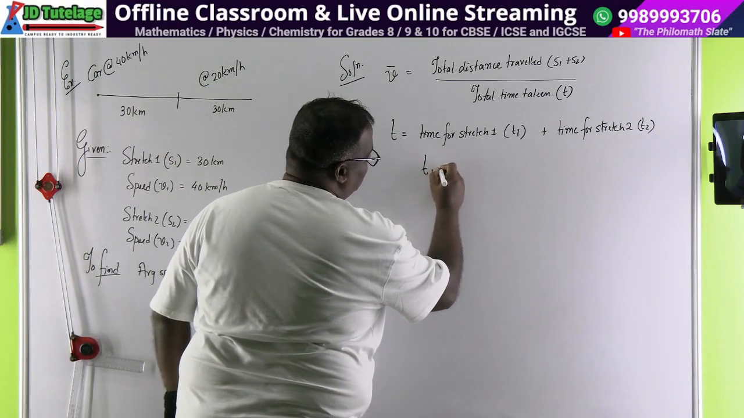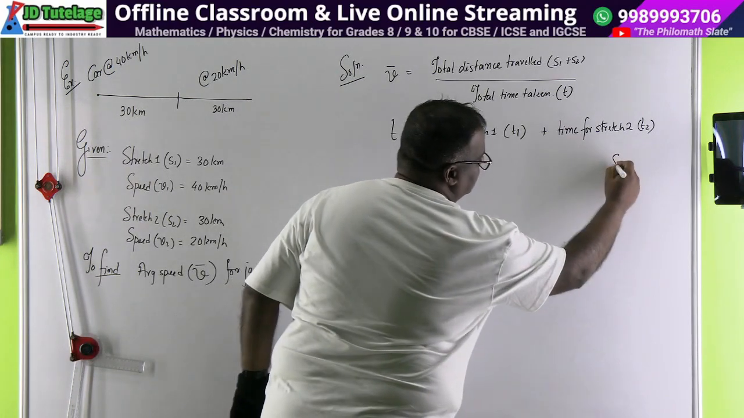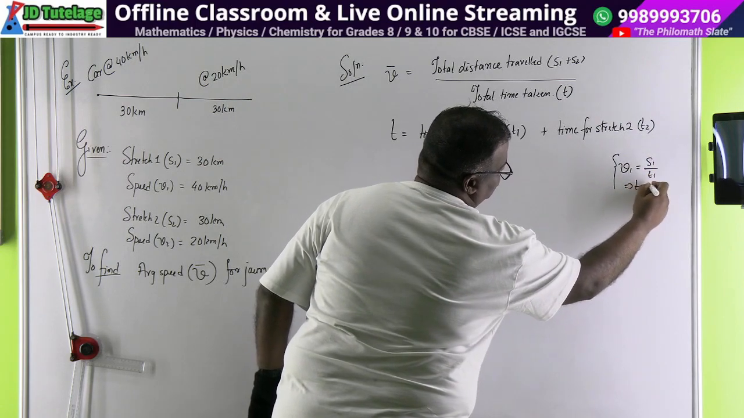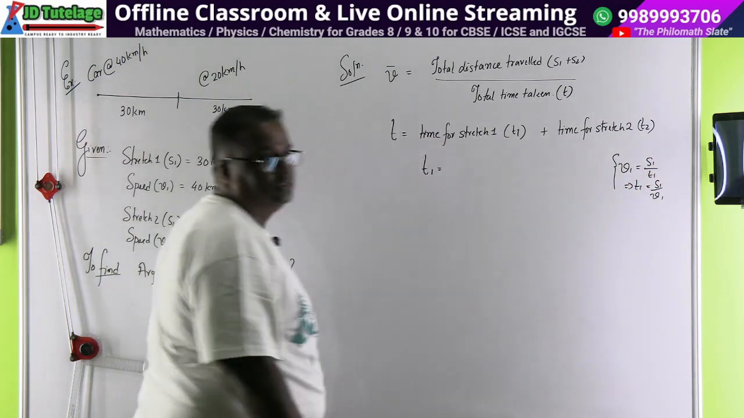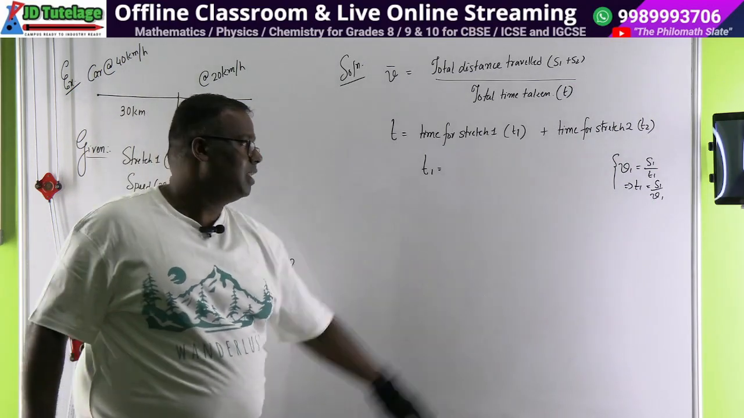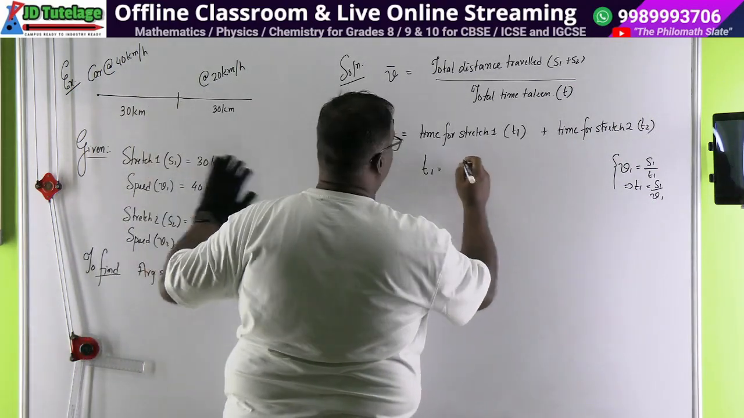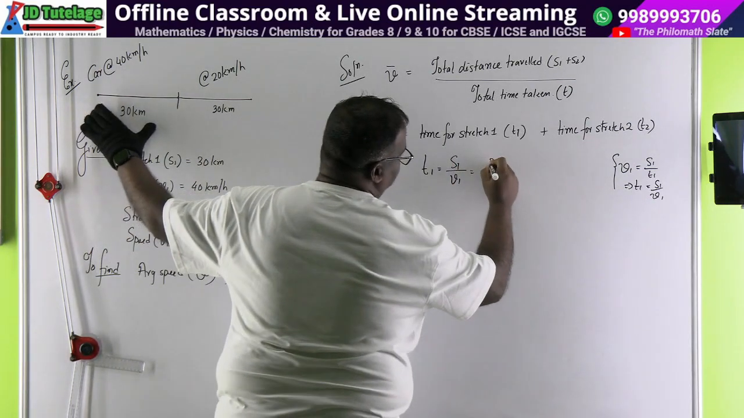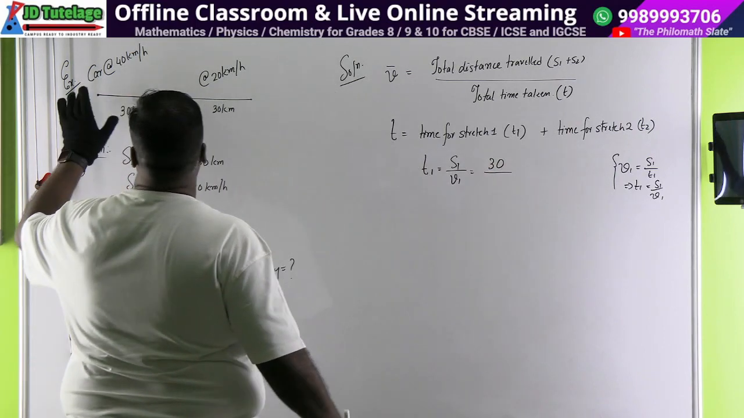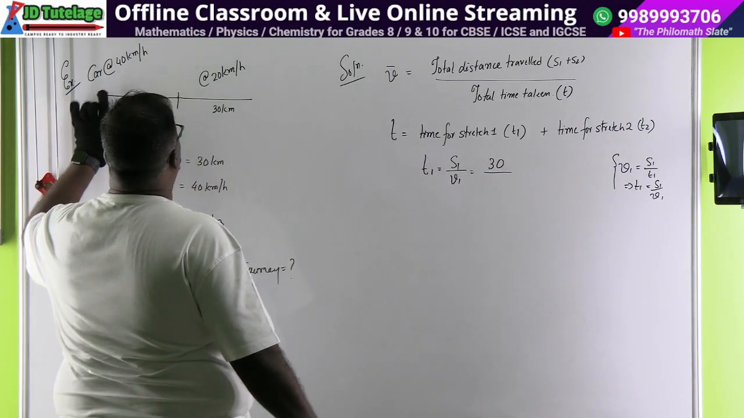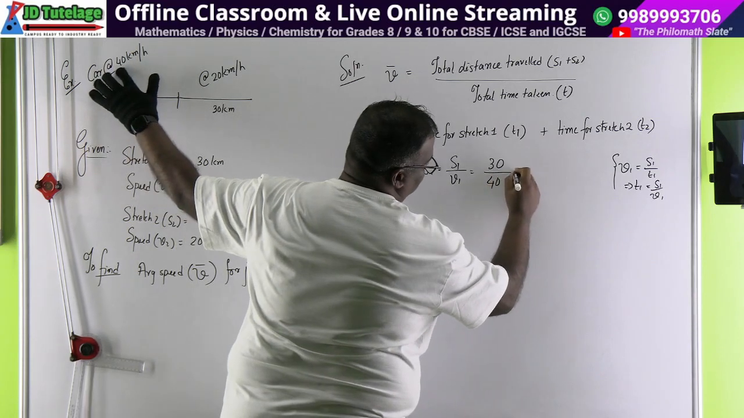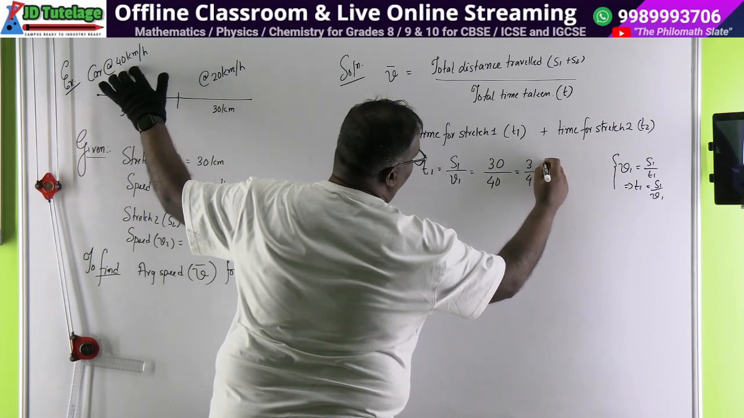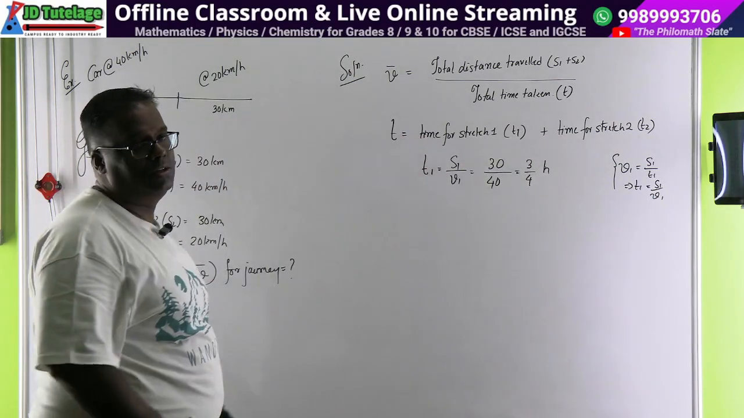How will you calculate T1? You know the formula. V1 should be equal to S1 by T1. So T1 should be equal to S1 by V1. समझ में आ रहा है? तो T1 calculate कीजिए. What is your S1? S1 by V1. What is S1? 30. 30 divided by how much? क्या हो गया? 40. Which is equal to fraction है तो fraction में रहने दो. 3/4. This whole problem is coming in R. So leave it in R. 3/4 R. Did you understand?